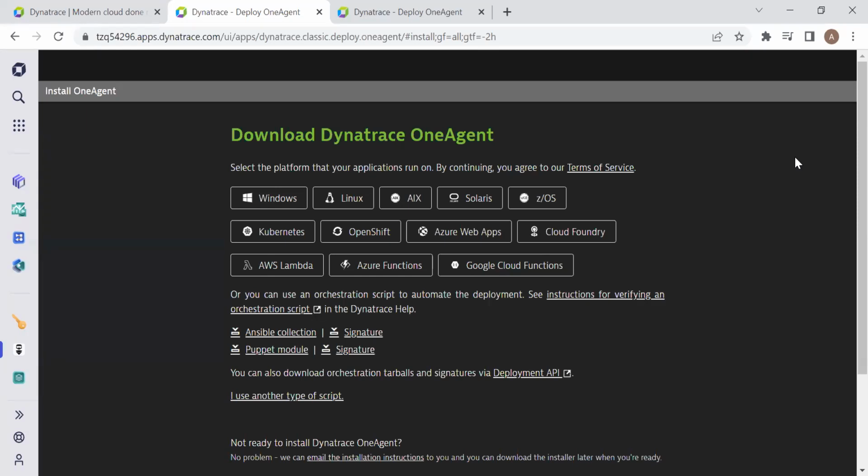We can install OneAgent on multiple operating systems. As shown here, it can be installed on Windows, Linux, Solaris, Kubernetes, OpenShift, and many others. Even in Kubernetes as well. In this lesson, we shall install it on Windows. Click on it.